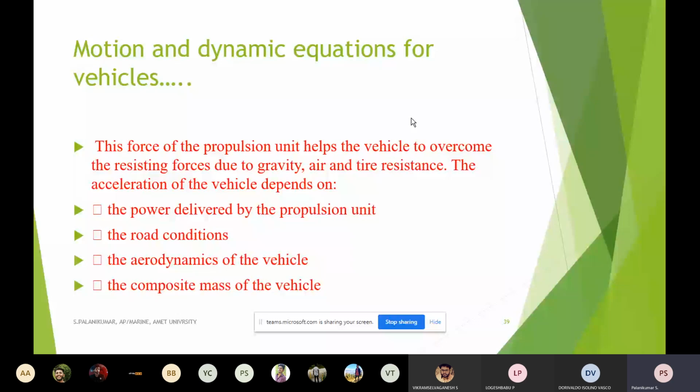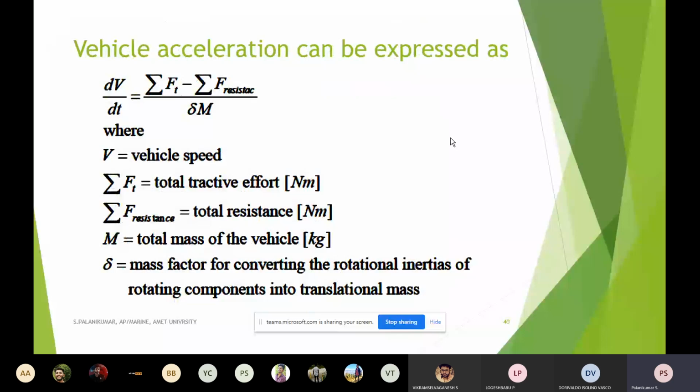We have seen that already: what dv by dt is, what the acceleration is. The summation of this tractive force is the tractive force due to the propulsion force we have generated, applied to the rear and front wheels.